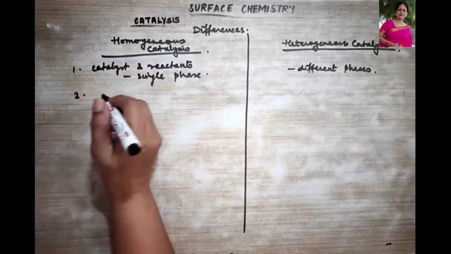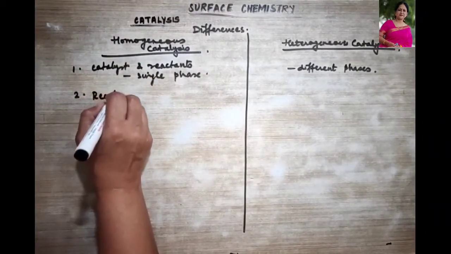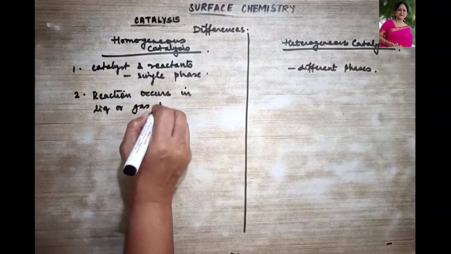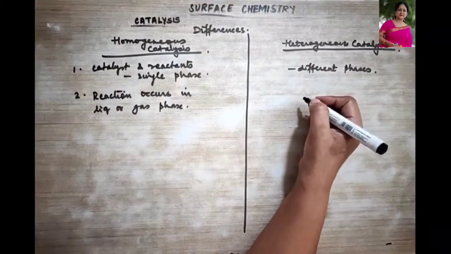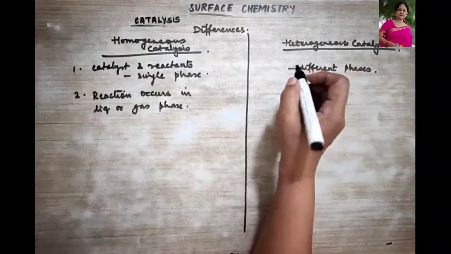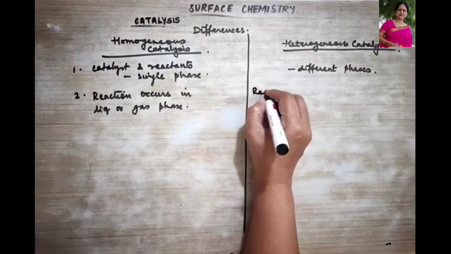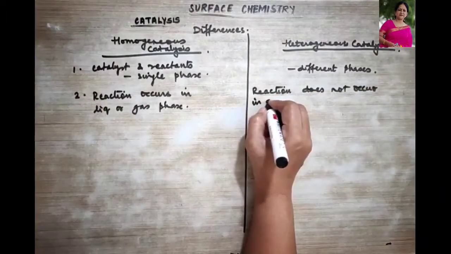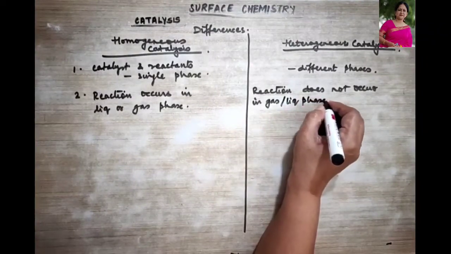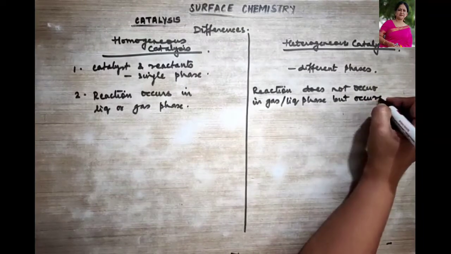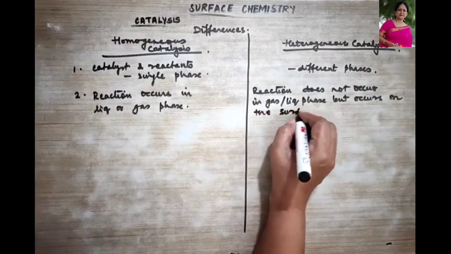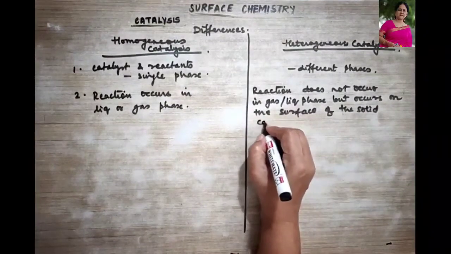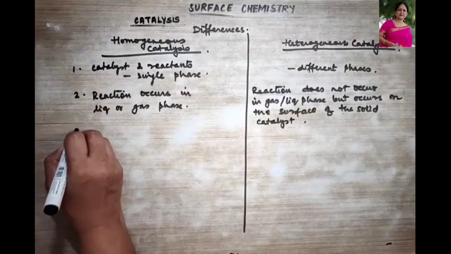Then the second point of difference: for homogeneous catalysis, the reaction occurs in the liquid or gas phase, whereas in heterogeneous catalysis the reaction does not occur in the gas or liquid phase, but occurs on the surface of the solid catalyst. Clear?